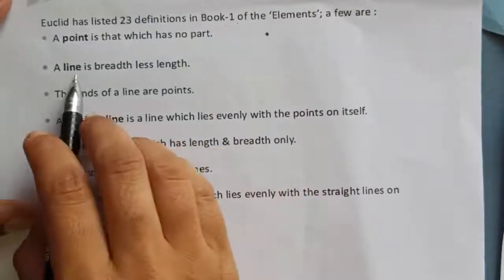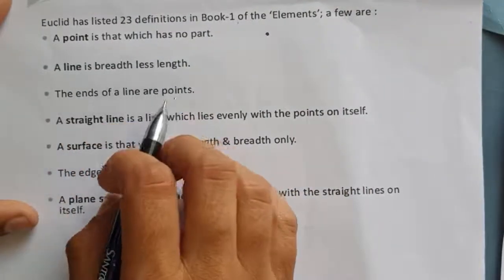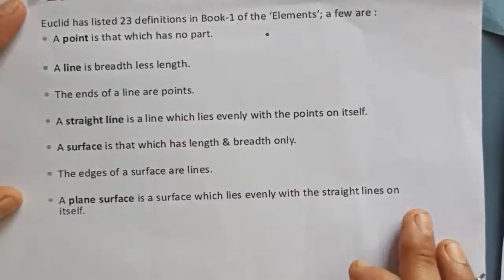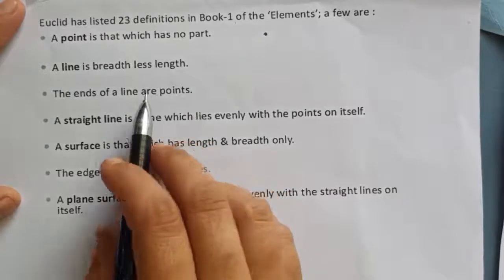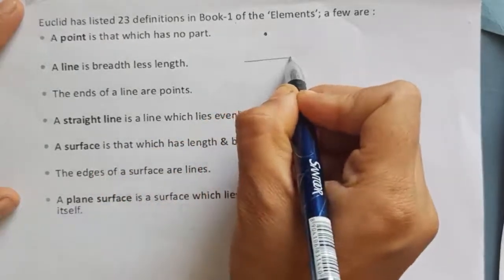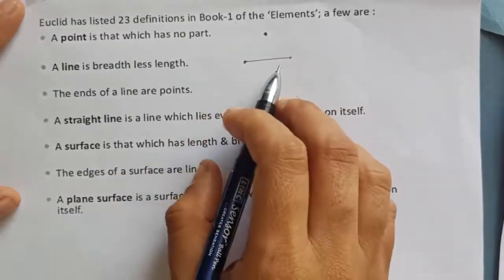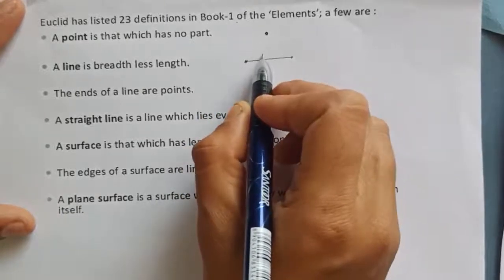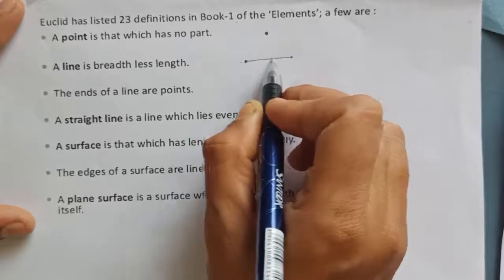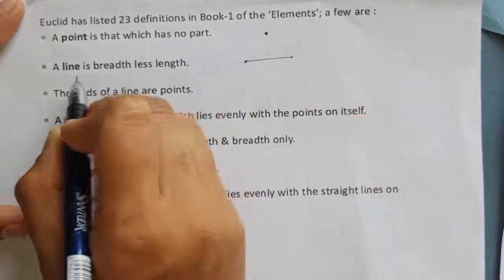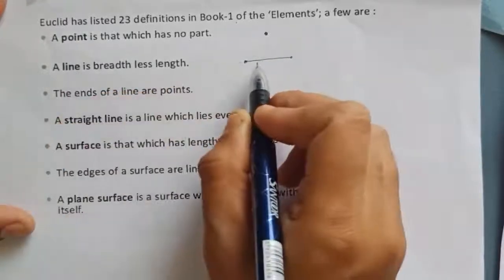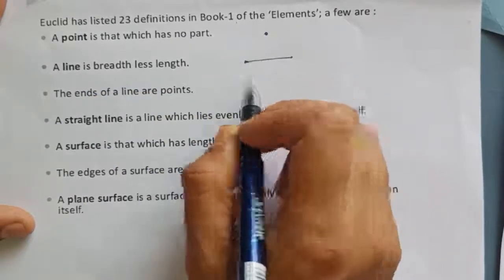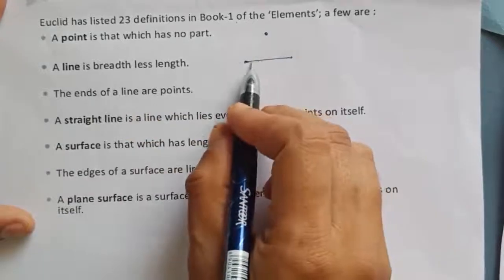Next, a line is a breadthless length. What we can see when we have a line is that we will not tell the breadth of the line, we will tell the length of the line. So there is no measurement of breadth, and it is a single dimension. It has no breadth, it has only length. So we call a line a single dimension.